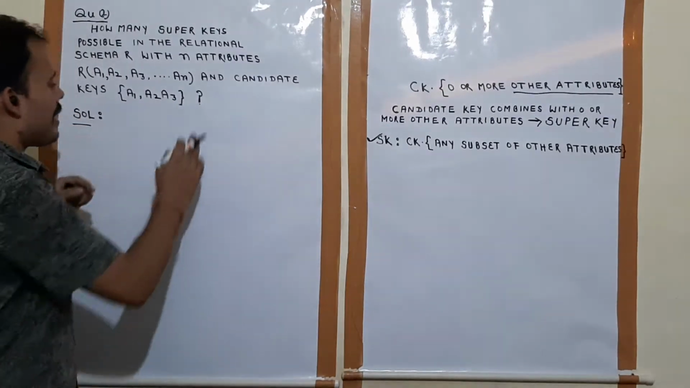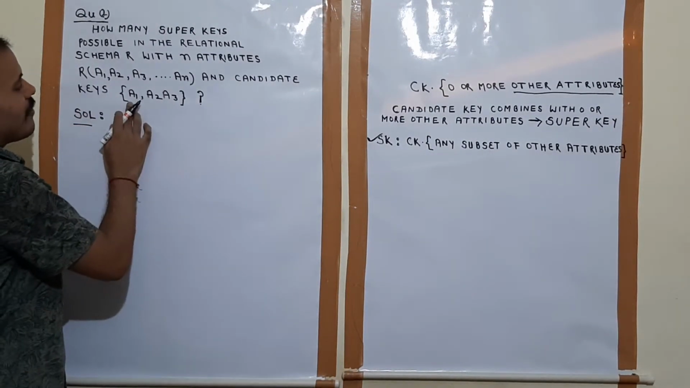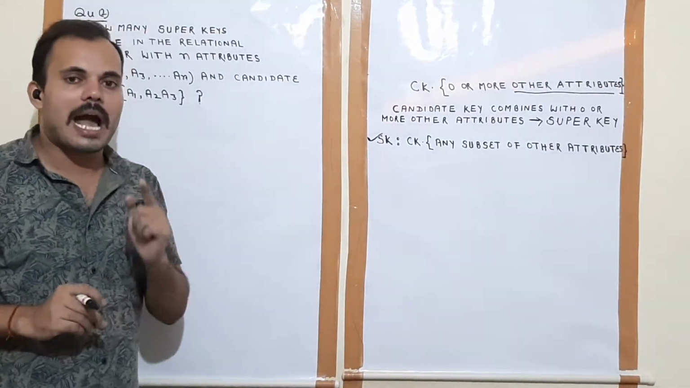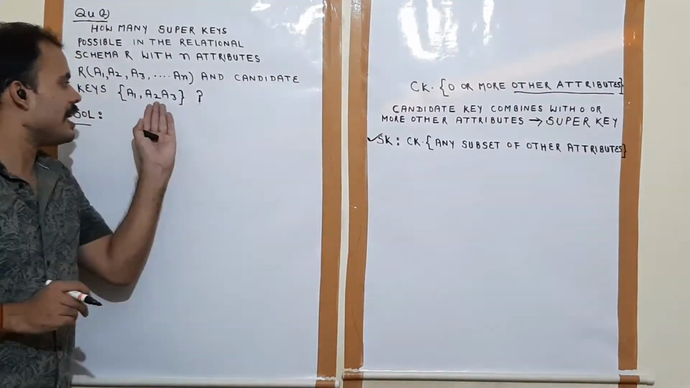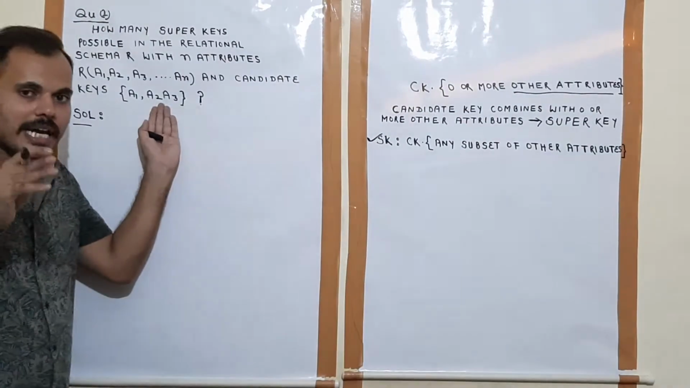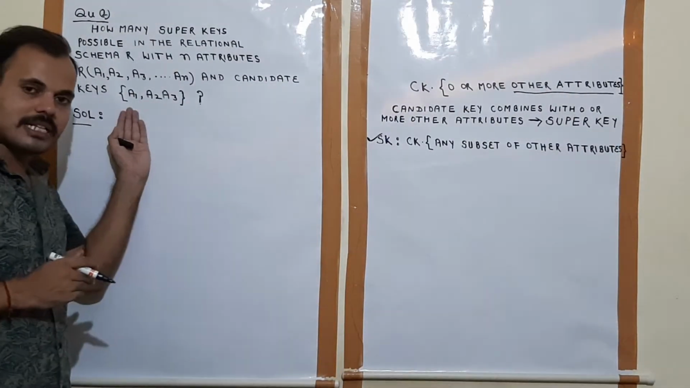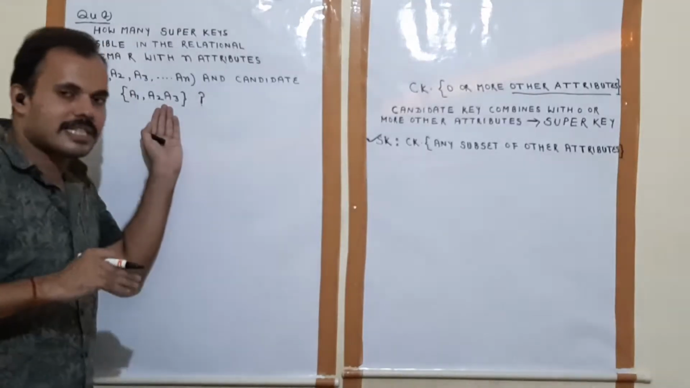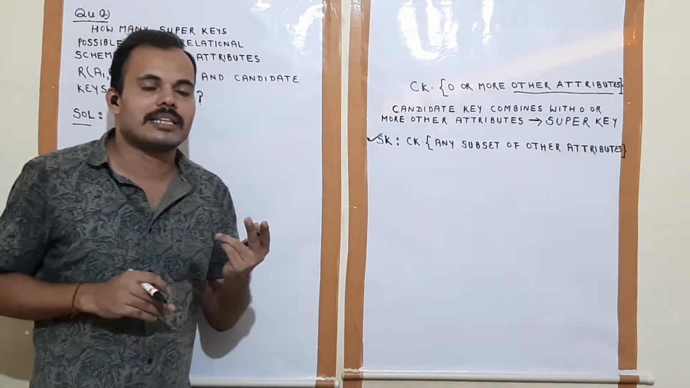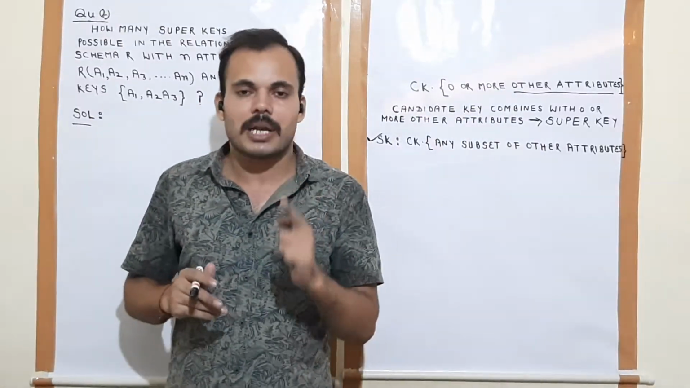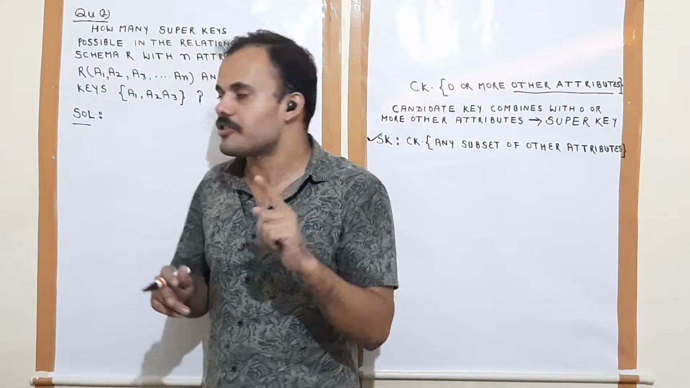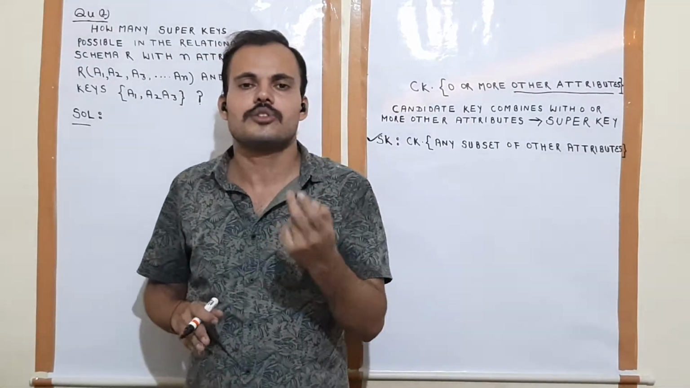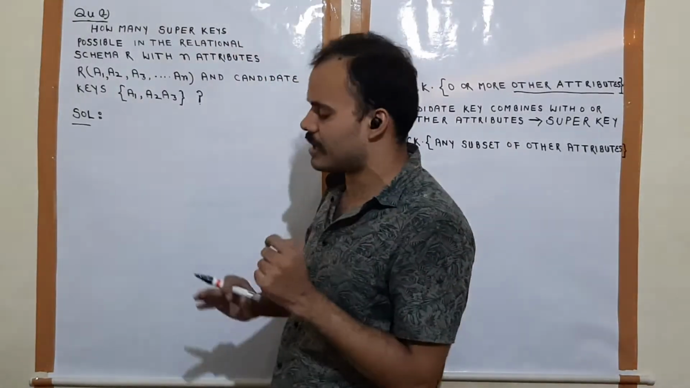Understood? And candidate keys are a1 and a2, a3. Two candidate keys are given. a2, a3 together is a candidate key and a1 is a candidate key. Means two candidate keys are there. One candidate key is a simple candidate key having only one attribute a1, and one candidate key is a compound candidate key having two attributes a2 and a3.